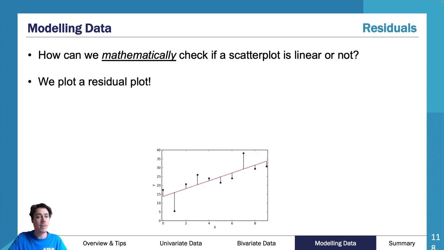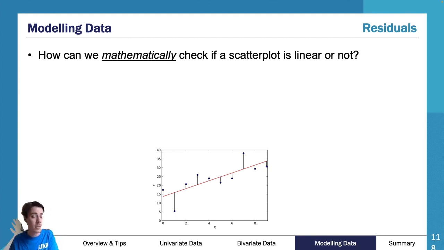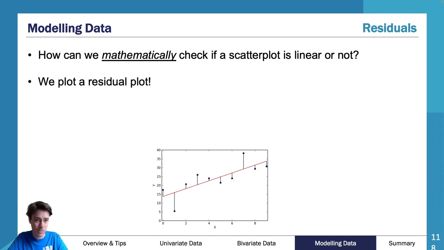Now, how can we mathematically check? The next point, and this sort of builds on from what we've just been looking at: how do we then check if my scatter plot is actually truly linear and I can actually use it for a prediction? Well, we talked about residuals earlier and how we want to minimize those residuals. We can actually plot the residuals on a graph.